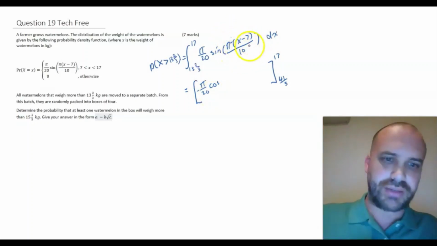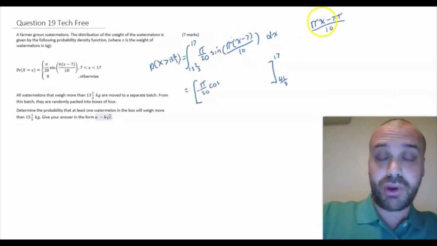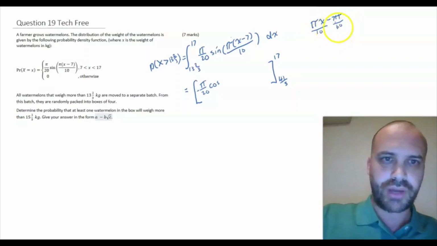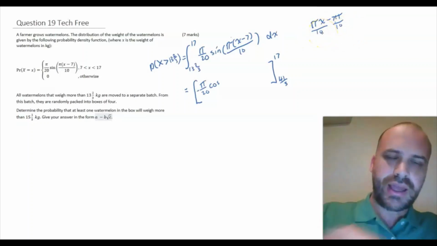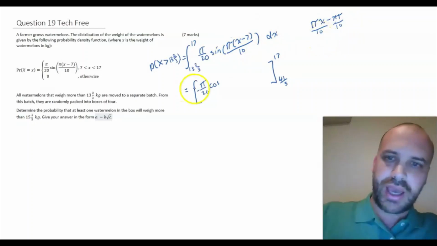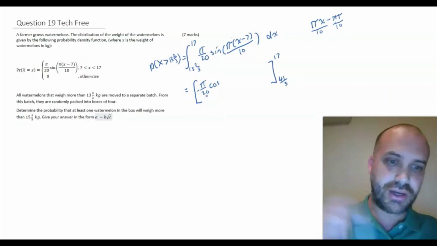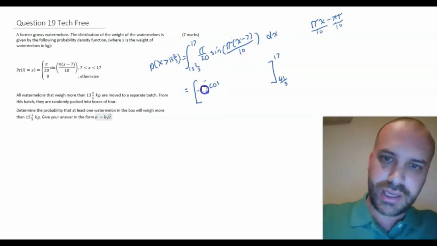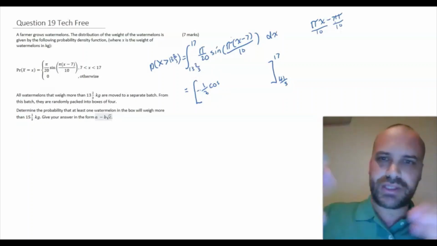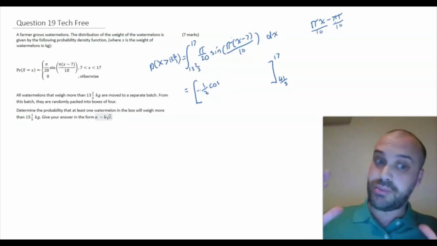Well, let's rewrite that. By expanding the top of it, I can write it as pi x minus 7 pi over 10. I can do a little bit more, divide both by 10. And what this says now is pi on 10 x minus 7 pi on 10. So the derivative of that thing in brackets is just pi on 10. And when I divide pi on 20 by pi on 10, I get a nice, neat 1/2. Alright, I'm doing all of this in one step because this is going to be a big question.